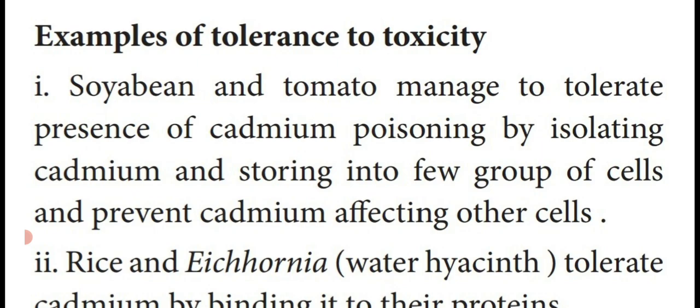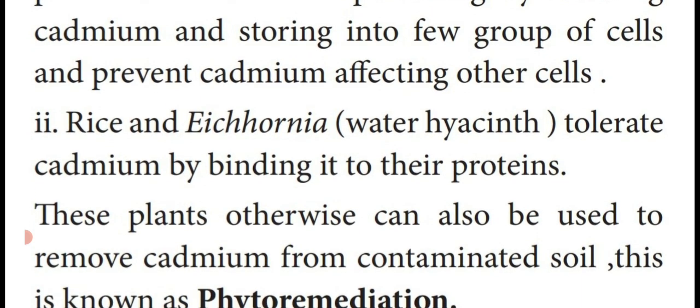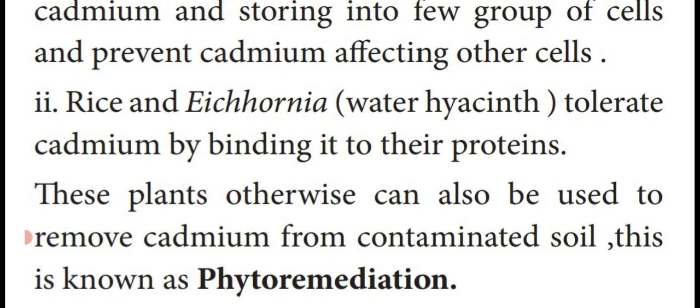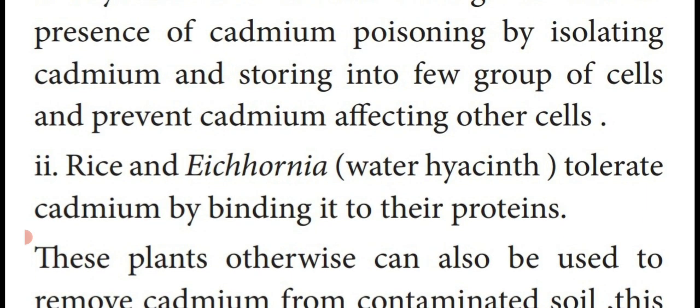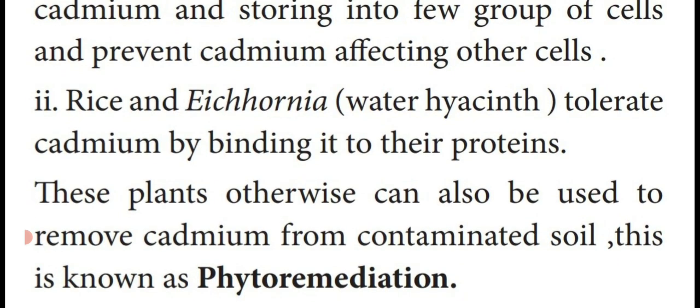Next one, rice and eichhornia, that is water hyacinth, tolerate cadmium by binding it to their proteins. So these 2 plants are tolerating the cadmium by binding, meaning storing it in the protein region. So these plants can also be used to remove cadmium from contaminated soil. This is known as phytoremediation.